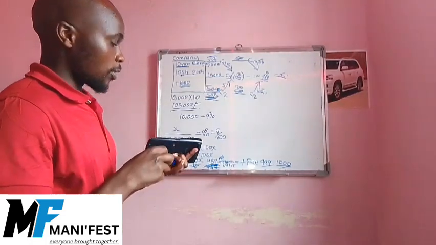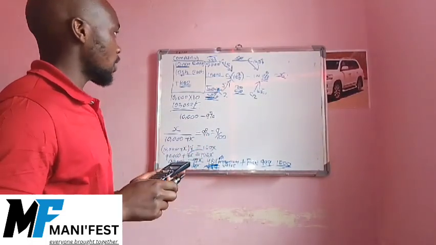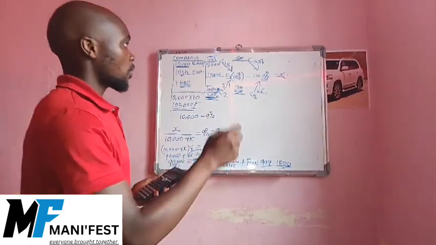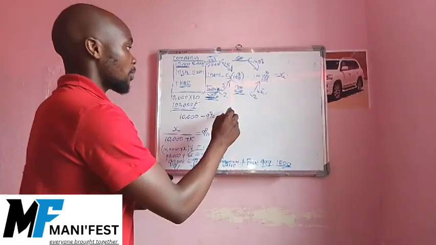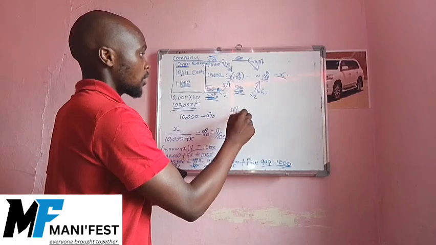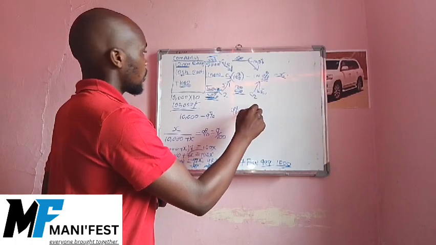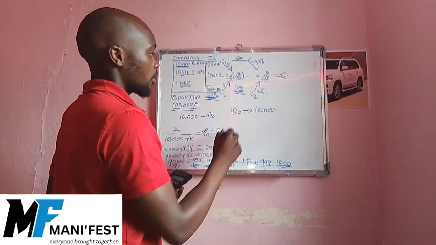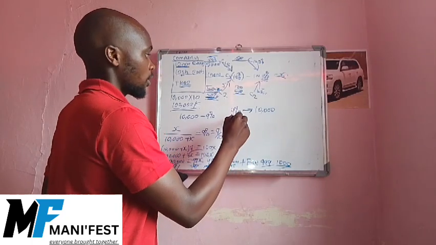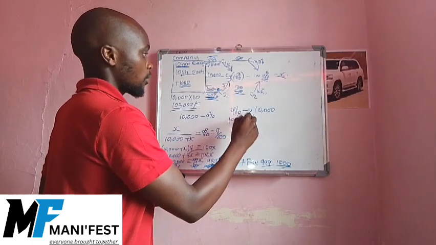So let's value this company according to this investor. Our current valuation of this company will be: this 9% is equal to 10,000. What about 100%? Cross multiply.